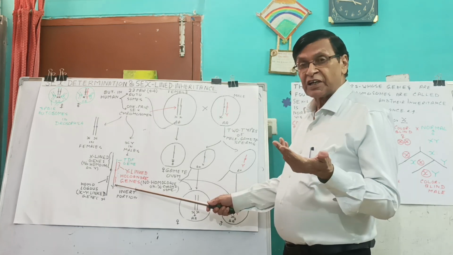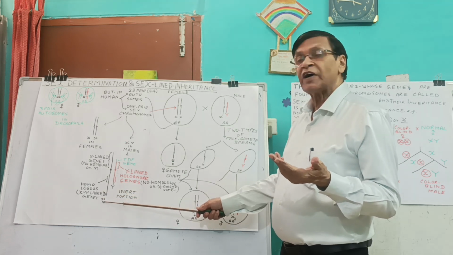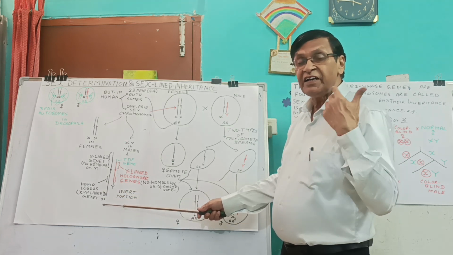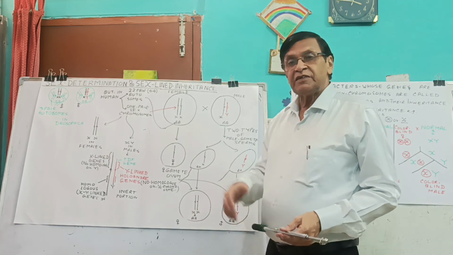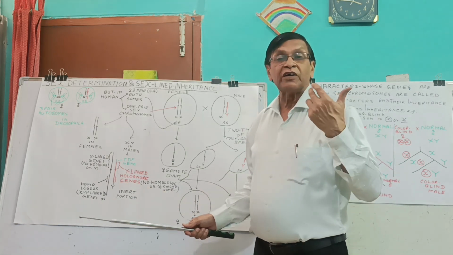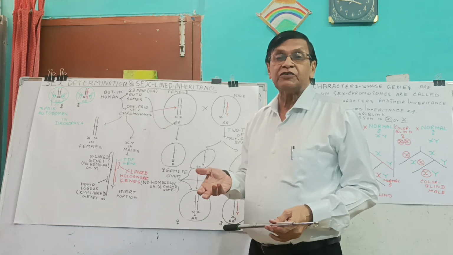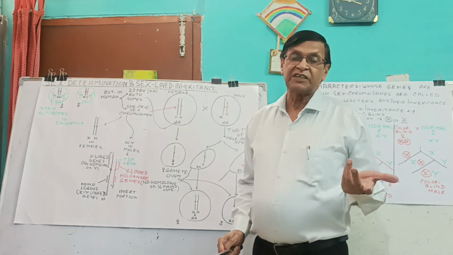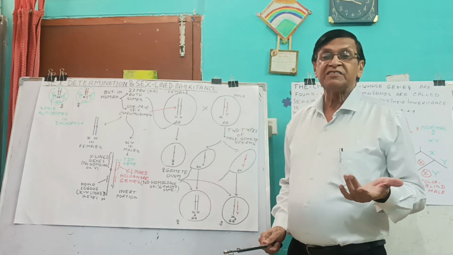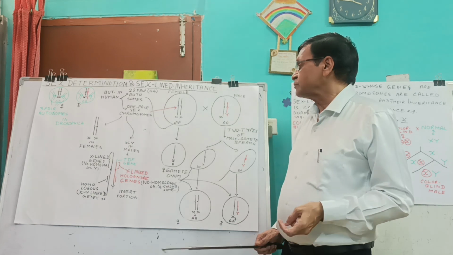So the genes which are found in this area are called XY linked genes or incompletely sex linked genes. So this part is responsible for normal synaptic pairing, and if a gene of a character is present on this area, it will make similar appearance in reciprocal crosses.